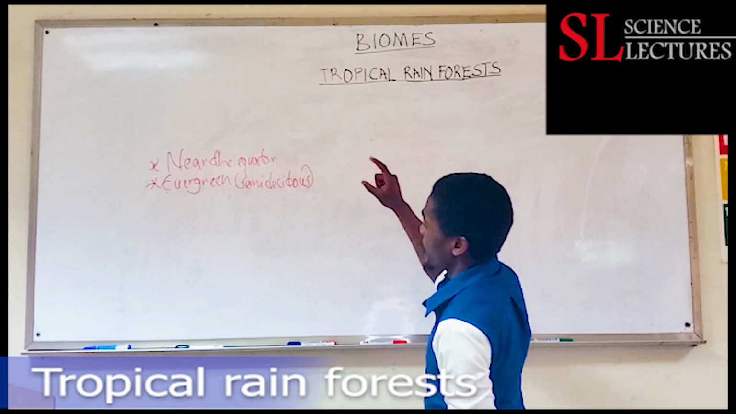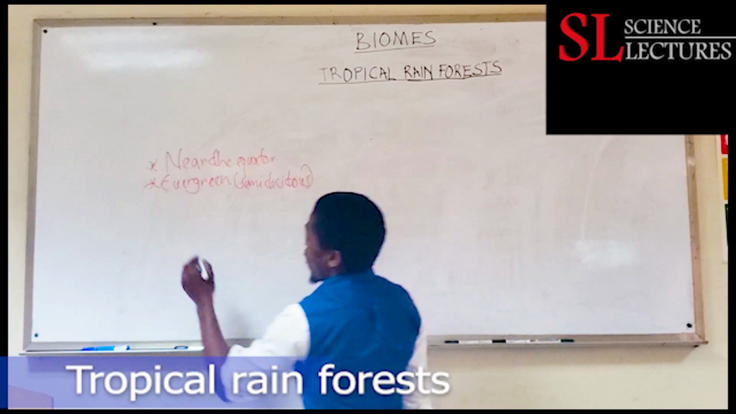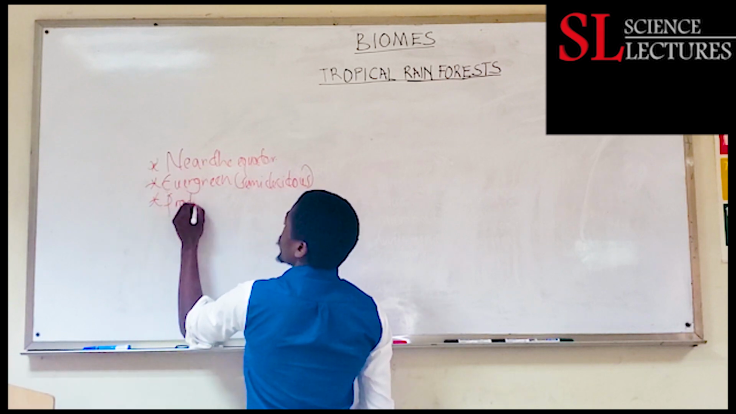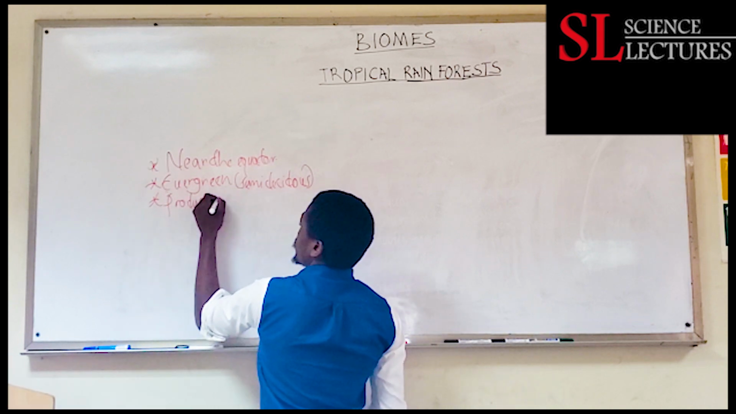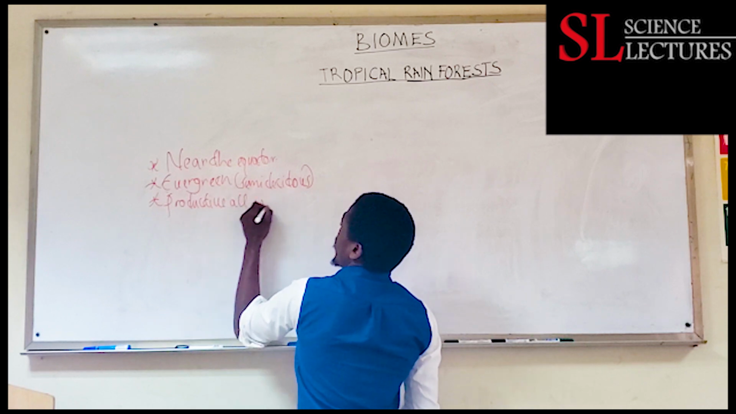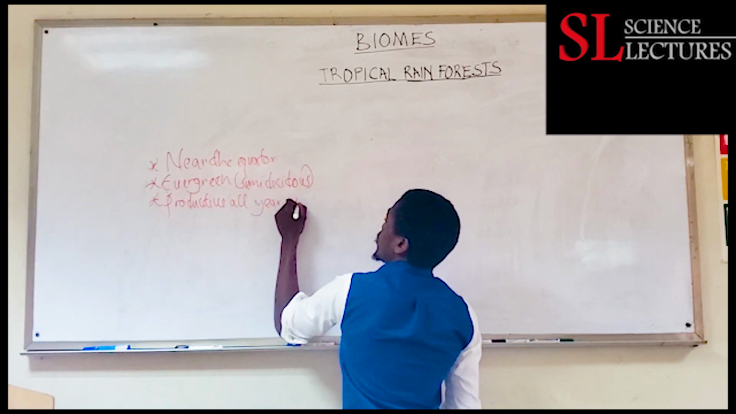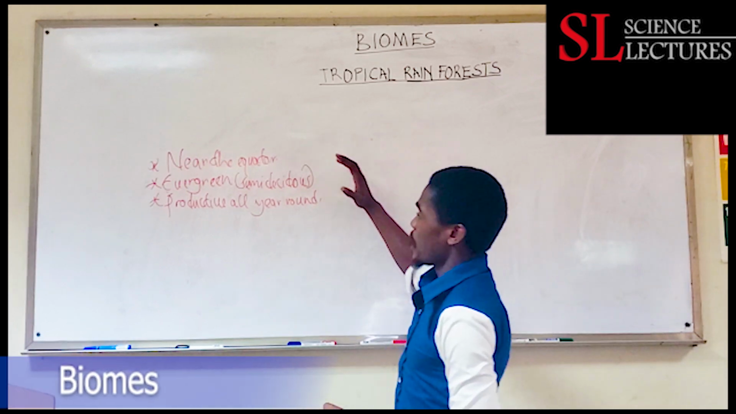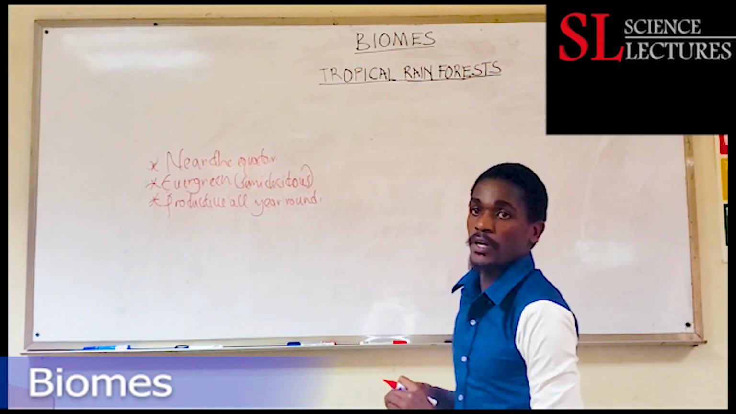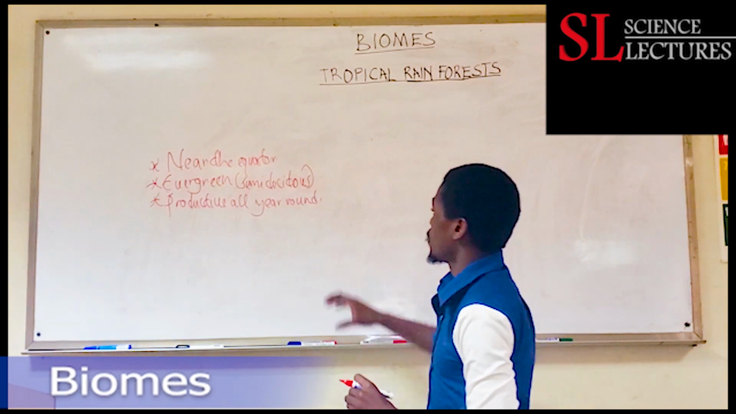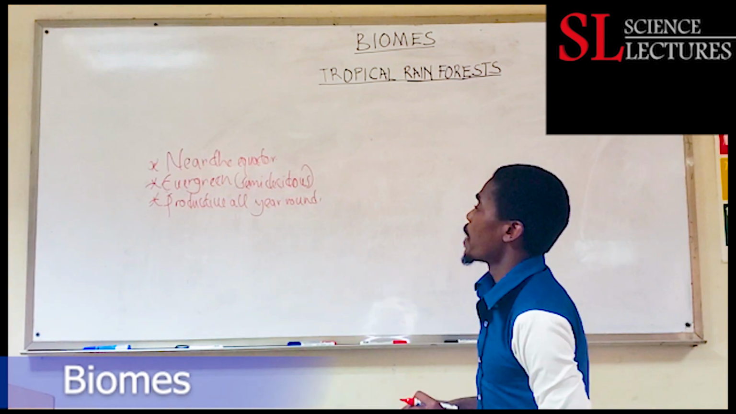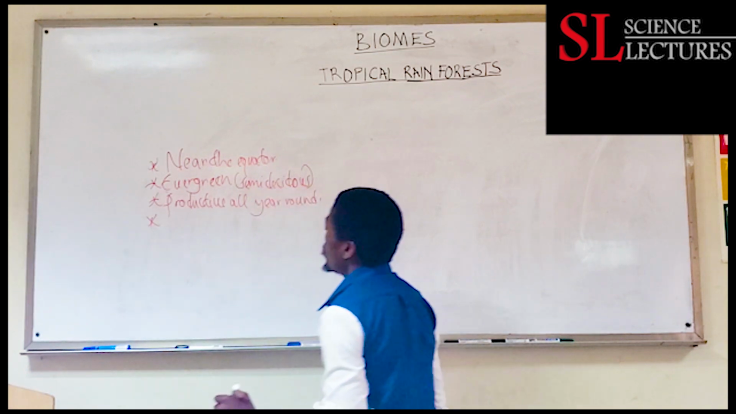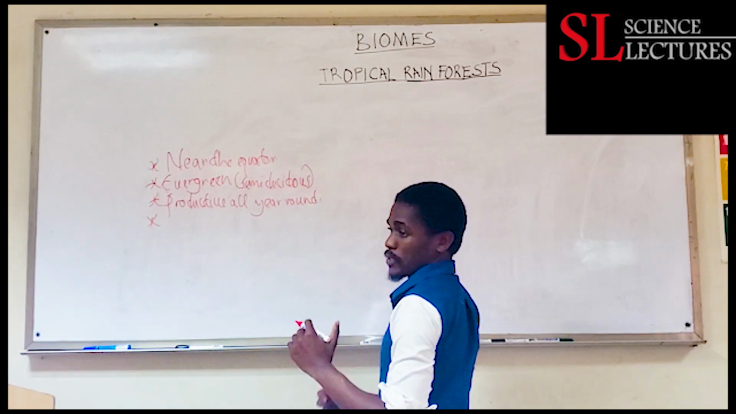Near the equator, they are evergreen or semi-deciduous, and if they are evergreen, just know that they are productive all year round. So that is it basically. They are near the equator, they are evergreen, so they will have that green vegetation that is pleasing to look at. Then they are productive all year round, always productive. Then another important thing we need to know about this biome is something to do with its seasons.